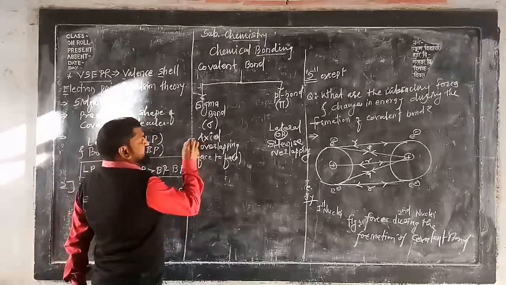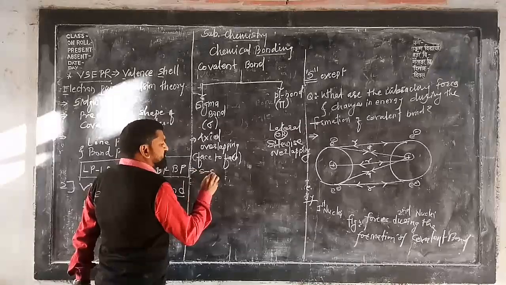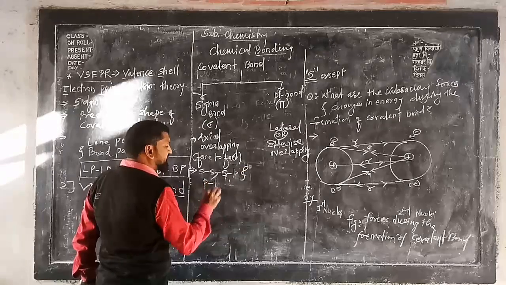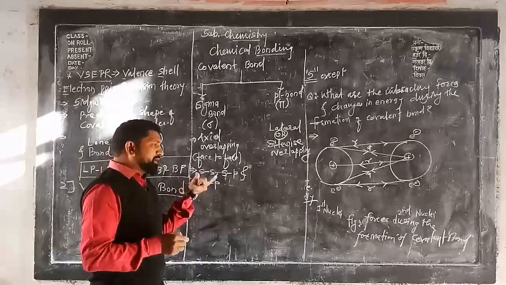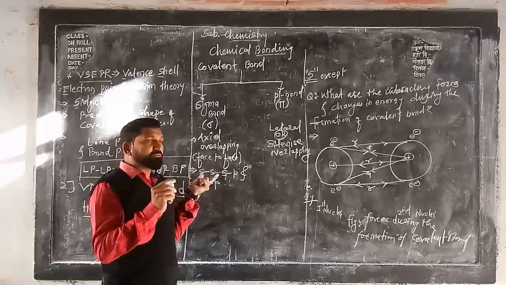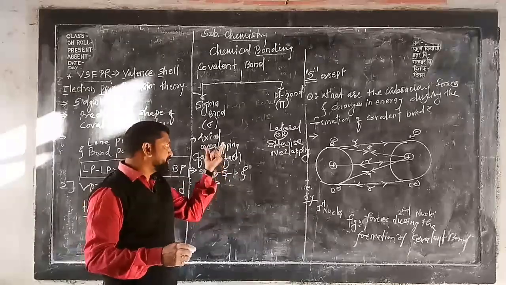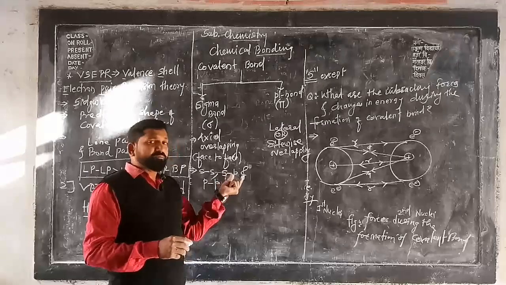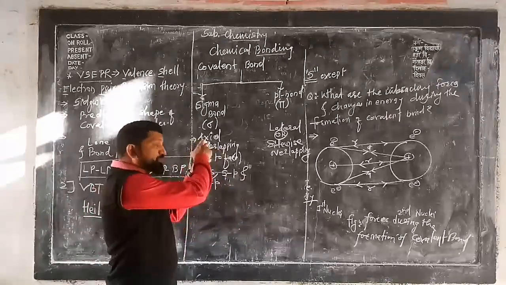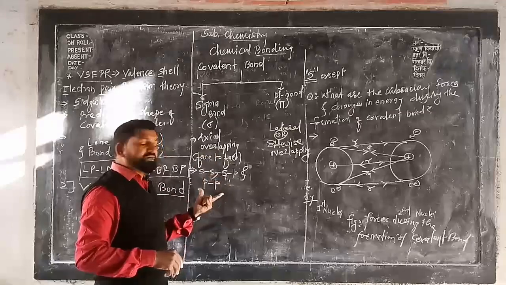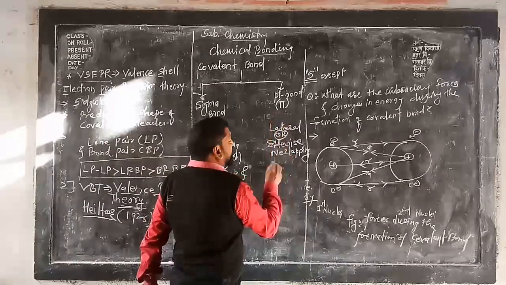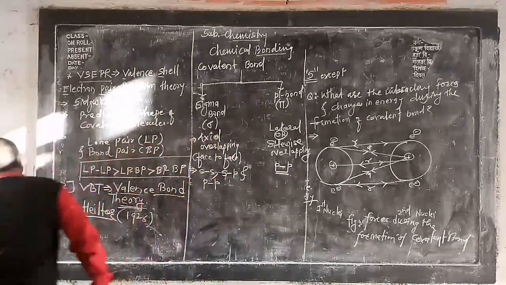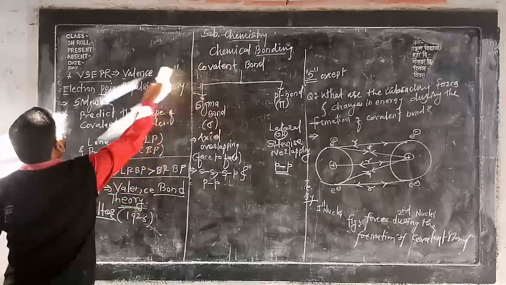After that, sigma bond is formed as a result of SS overlap, number one. After that, SP overlap, and after that there is a PP overlap. It means what? When two s atomic orbitals of two different atoms overlap, there can be a formation of sigma bond. When one s orbital and one p orbital of two different atoms overlap in this way axially, then there is a formation of sigma bond, similar to PP. But this pi bond is only formed as a result of lateral or sidewise overlapping of p and p atomic orbitals of the two atoms.